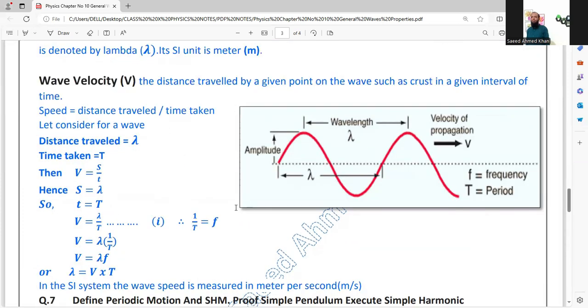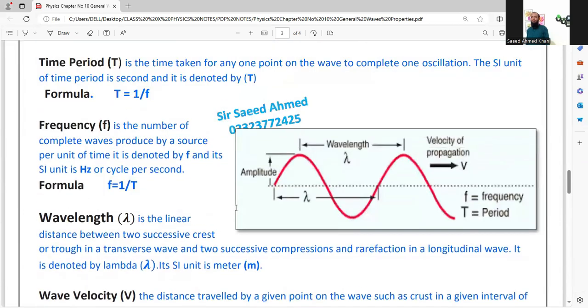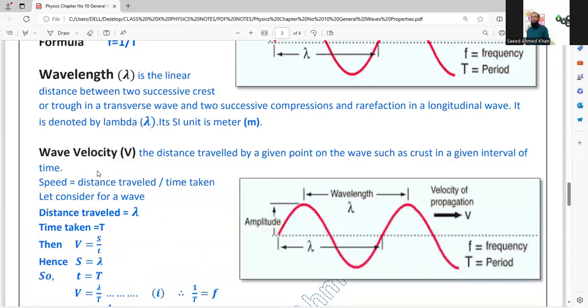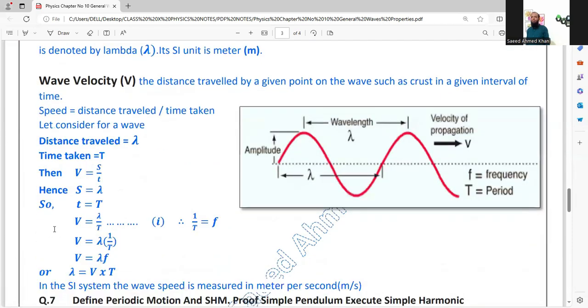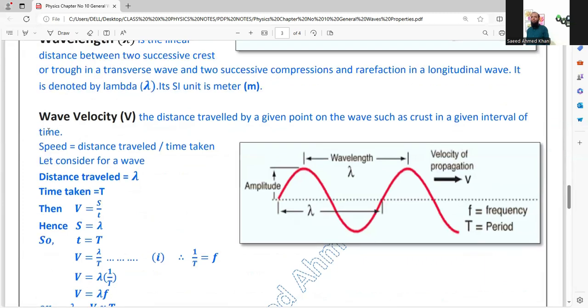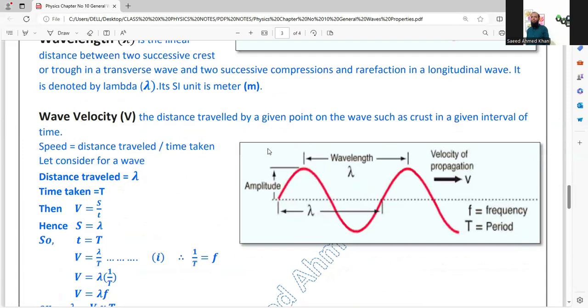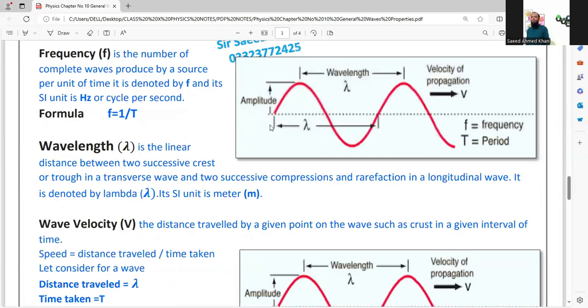So this is a very important question. You have to copy down or learn these important terms. What is time period, its unit and its formula, frequency. It is very, very crucial for this chapter also. Wavelength. These are very, very important. And this small derivation, practice it twice. So you must note down this question and make this figure also, so that you can understand better.